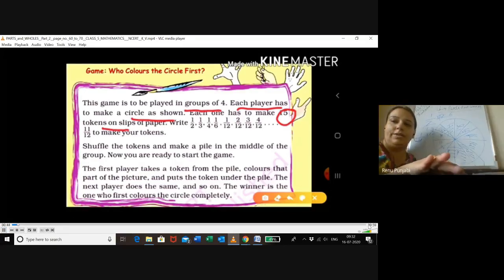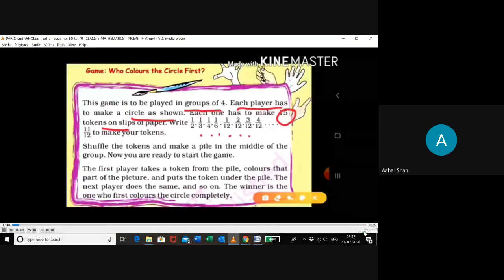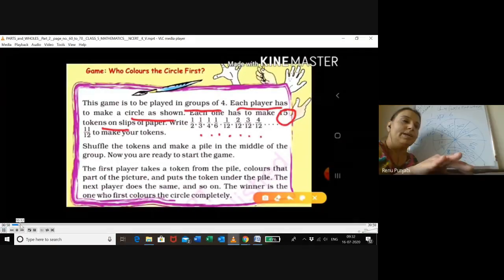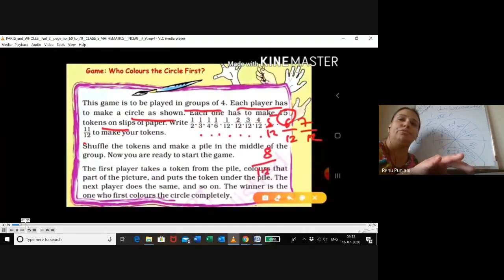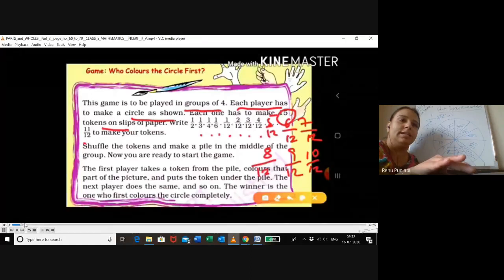So, wait just a minute. Please switch off your microphone. See, after 4/12 till 11/12, you have to make all the chits: 5/12, 6/12, 7/12, 8/12, 9/12, 10/12, and 11/12.